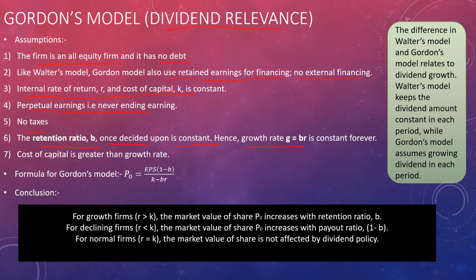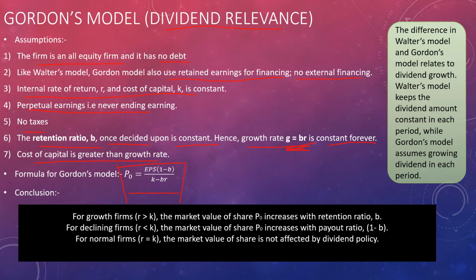The growth rate, remember this formula, G equal to BR. The growth rate G equal to BR is constant forever. Cost of capital is greater than the growth rate. Here is the formula for Gordon's model. Just remember it. Here B is the retention ratio and G equal to BR. You can also write K minus G in the denominator.